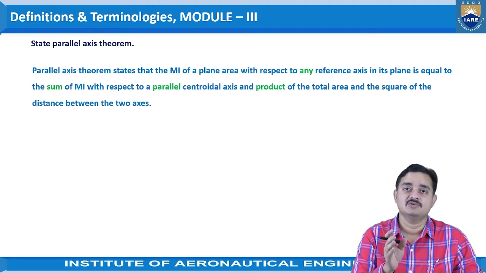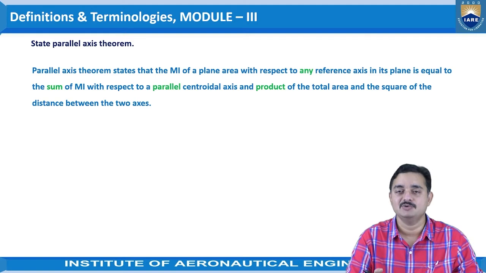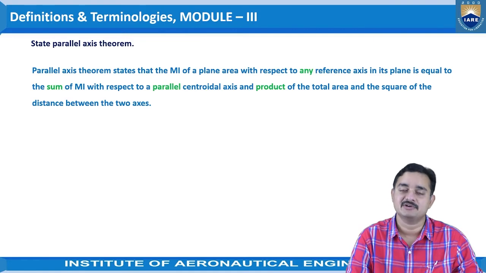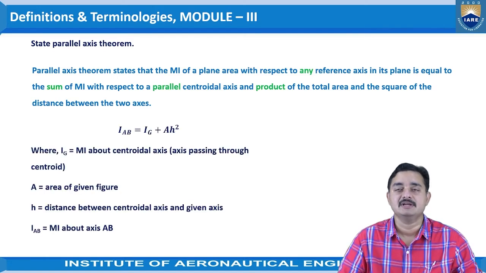Okay. So the centroidal axis which we are going to consider for the given object should be parallel to the reference axis. That means the axis about which we are going to identify the moment of inertia. So that you should remember.